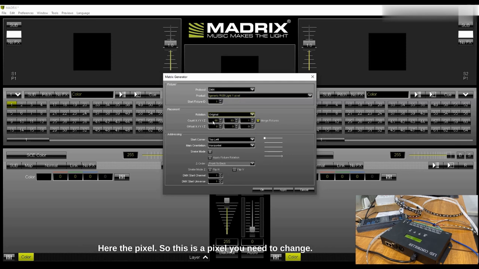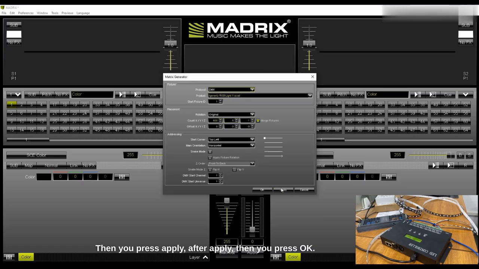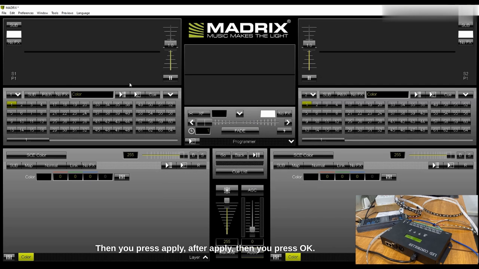The pixel setting is what you need to change. There's X, Y, Z. The first one is the length. You can choose the length according to the number of pixels you have on your setup. So here, let me put 600, and here you put the width. I'm going to work with only one light strip, so let me just put 5 here. After you feel all your parameters are okay, you press Apply, then OK.